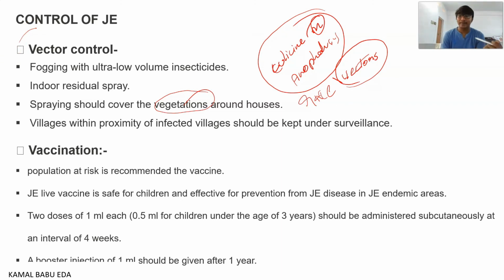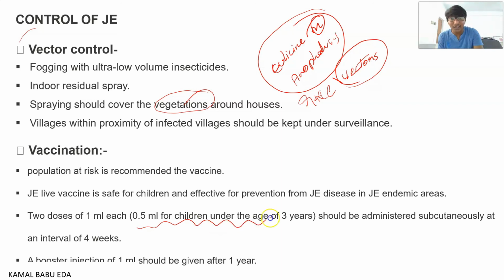Second one is vaccination. The population at risk should receive the Japanese encephalitis vaccination. This vaccine is safe and very effective in preventing the disease in children in endemic areas, as well as in the normal public. For children below 3 years, 0.5 ml is given, in 2 doses.